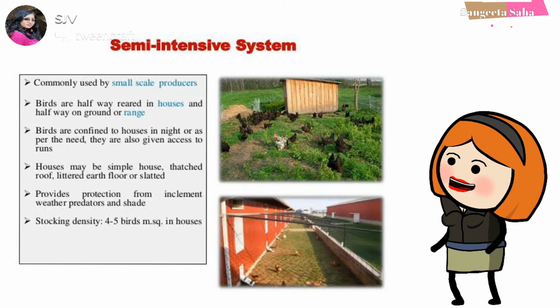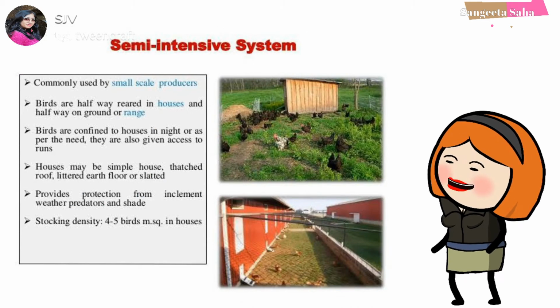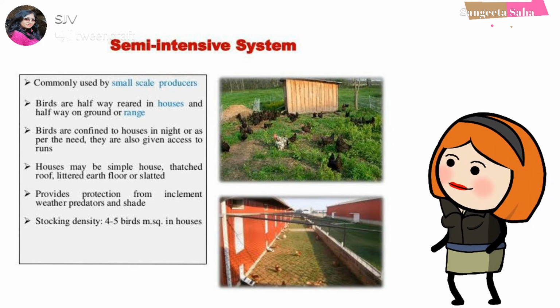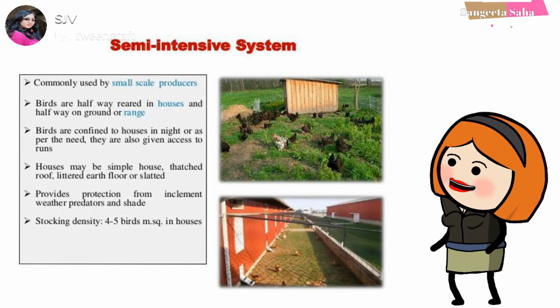Now coming to semi-intensive system. Here the free space availability is somewhat limited as compared to the free range system. Here there is easy access for feeding, watering and egg gathering. Also, it ensures good protection, and it has a reasonable investment. The only disadvantage is that it does not have high quality litter.